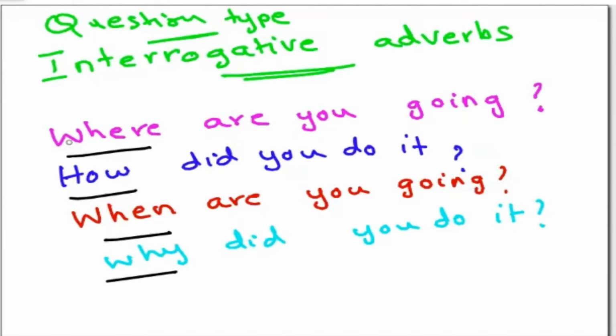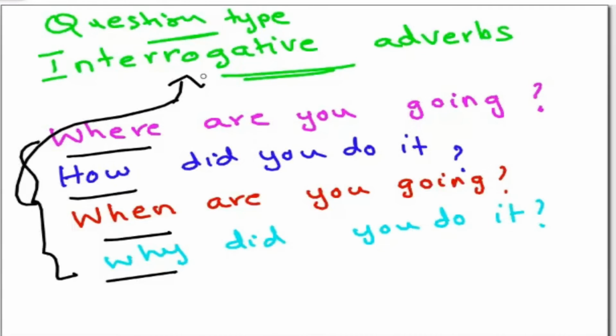They are all questions, but the question words are different: where, how, when, why. So these are the interrogative adverbs.